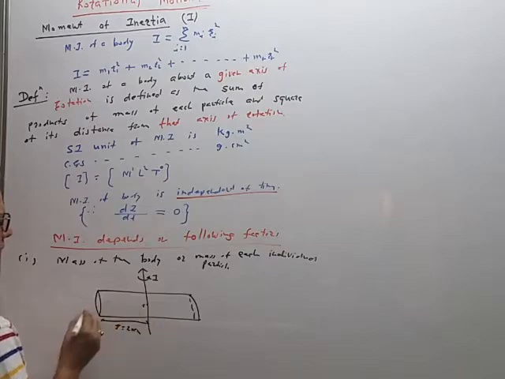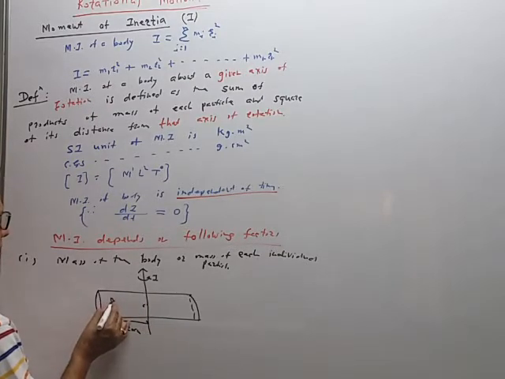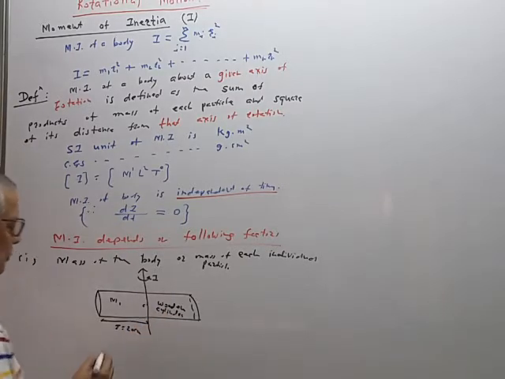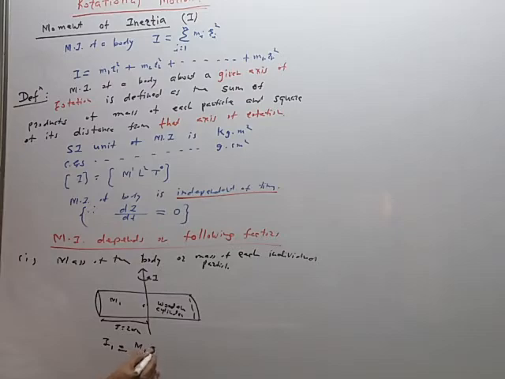This is the center C. This mass is m1. This is a wooden cylinder. So its moment of inertia I1 is given by mass of the body m1 into square of distance r equal to 20 centimeter, like this.